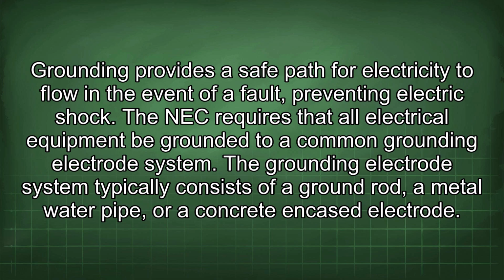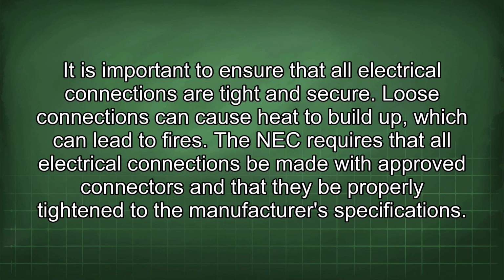The grounding electrode system typically consists of a ground rod, a metal water pipe, or a concrete encased electrode. It is important to ensure that all electrical connections are tight and secure. Loose connections can cause heat to build up, which can lead to fires. The NEC requires that all electrical connections be made with approved connectors and that they be properly tightened to the manufacturer's specifications.